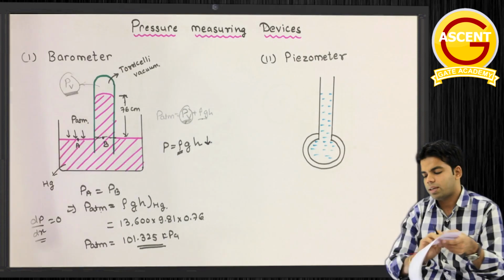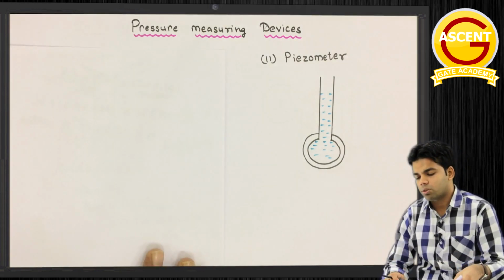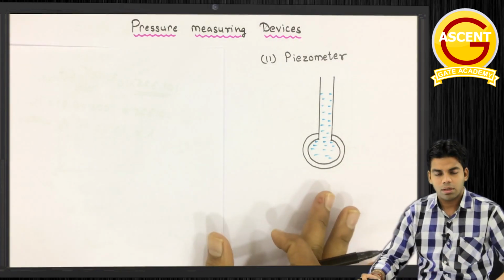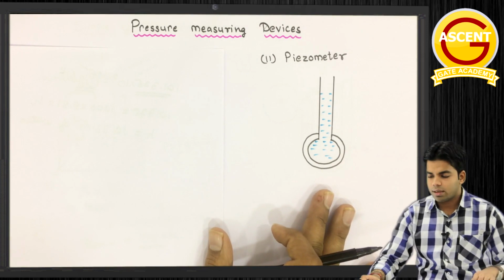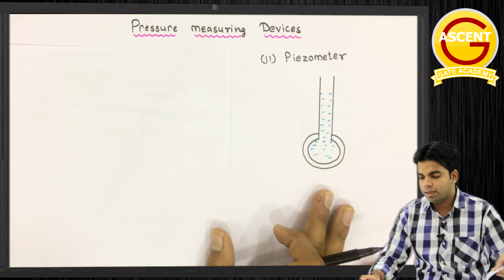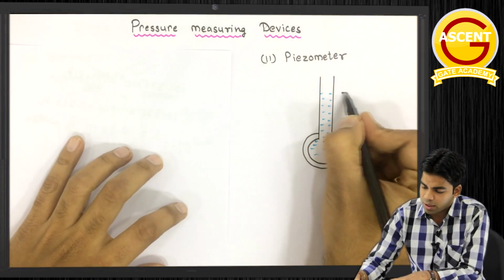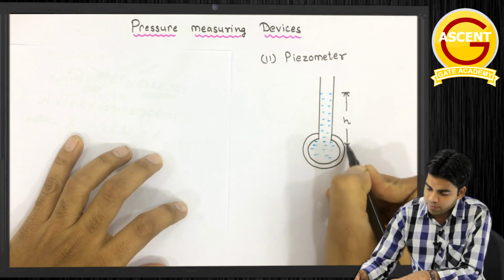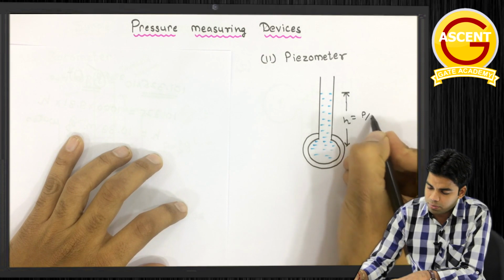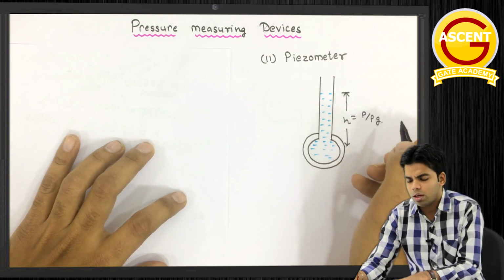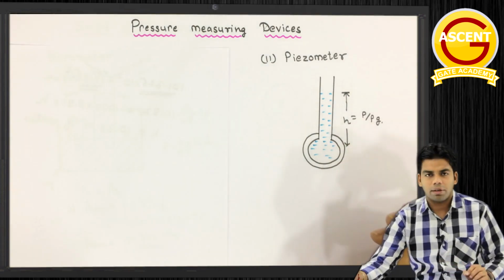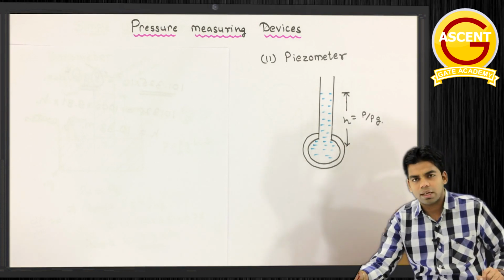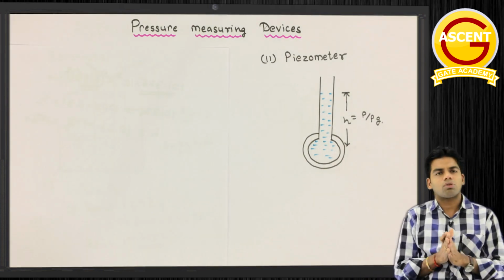So next device is nothing but the piezometer. You can see here. And what we get in piezometer, we get a height. That height is called as the piezometric height, and as I told you, the value of this piezometric height h is equal to P by rho g. So if we want to determine the pressure at any particular point, we can use this piezometer, and this piezometer is used generally to measure low pressure.